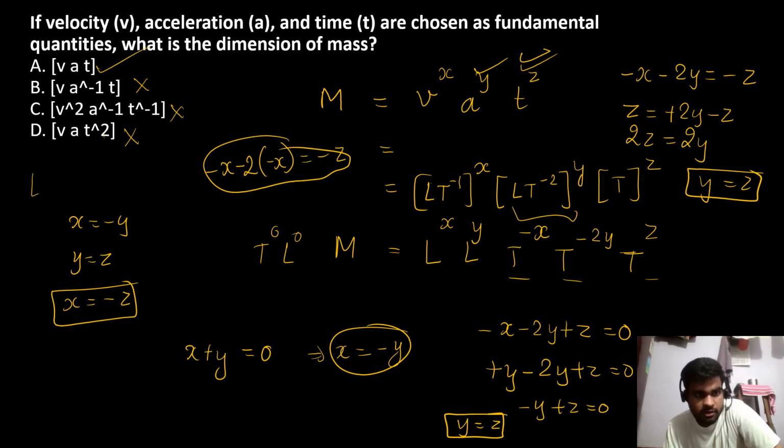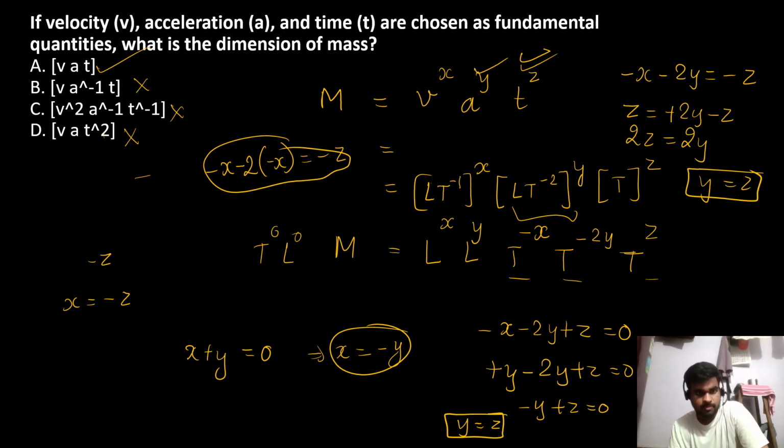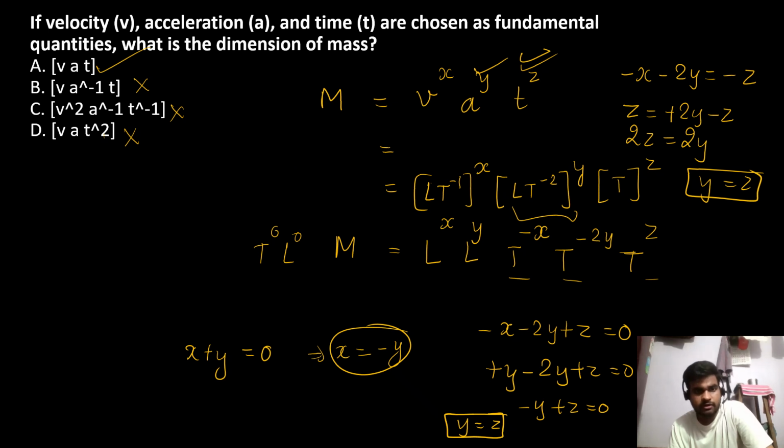See, check. LT raised to minus 1, LT raised to minus 2, and t. What is the dimension of mass has been asked. Let's do this again. Or you can do it option wise also.